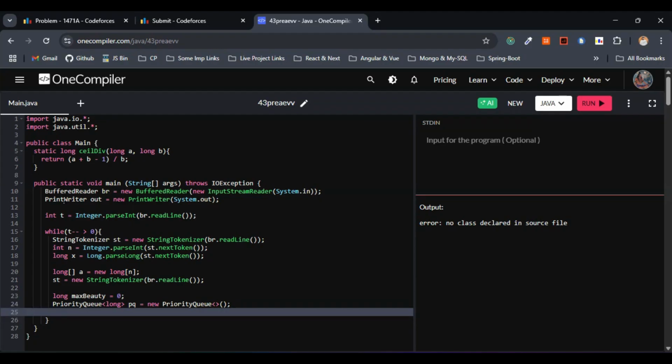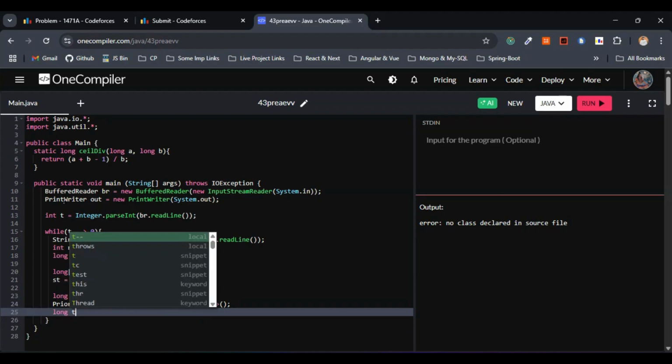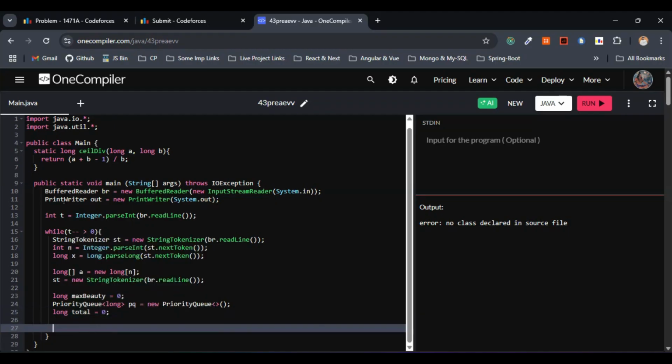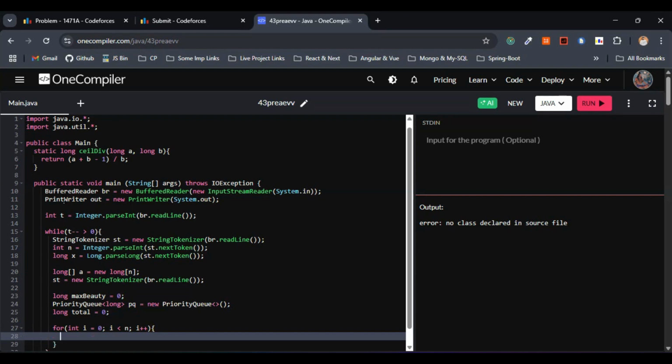So the next is we have to go with the sum of all the elements for the min beauty as well. So I'll just consider the variable name total, and let me initialize this one with 0. This is fine. Let's go with the for loop here. So this is nothing but the iteration part, right? It has to be less than n and i plus plus. So within the for loop, what we'll be doing, we have to read each element.